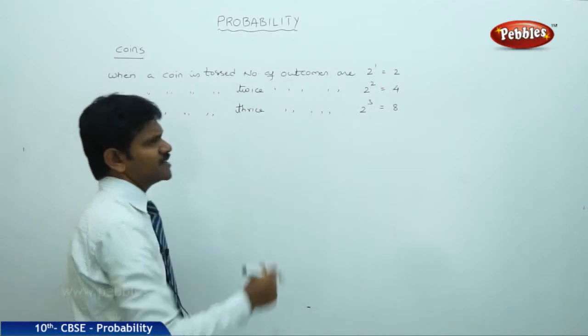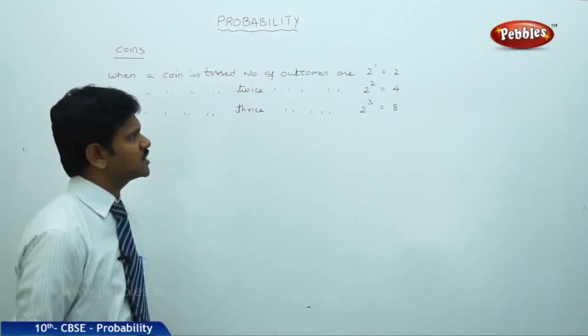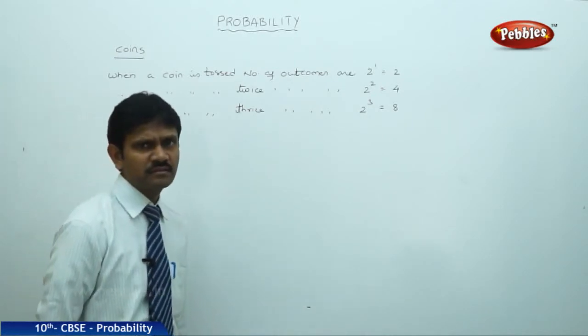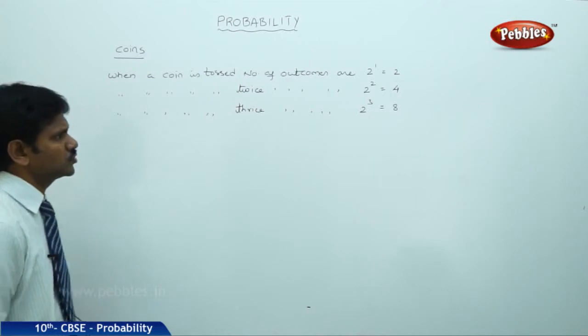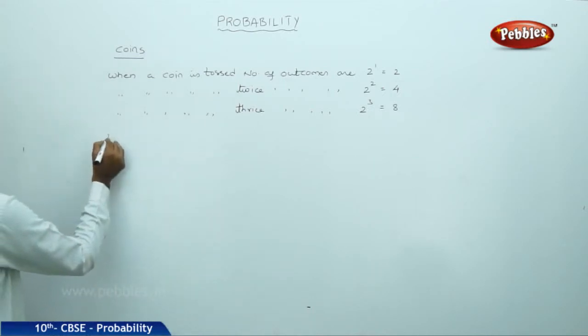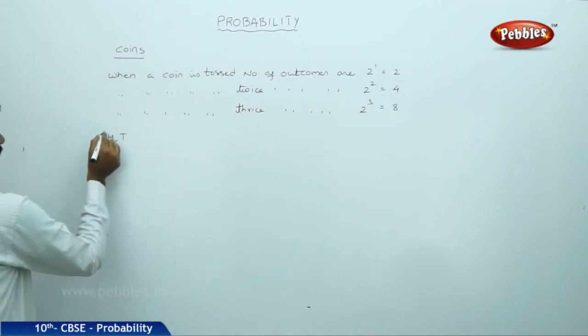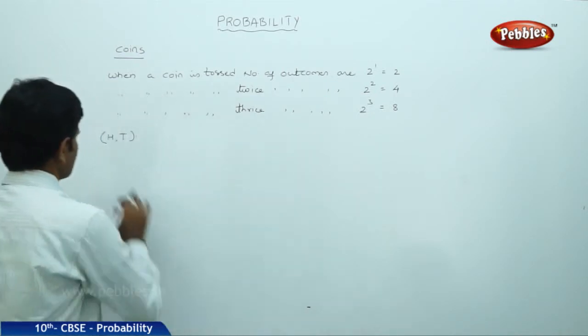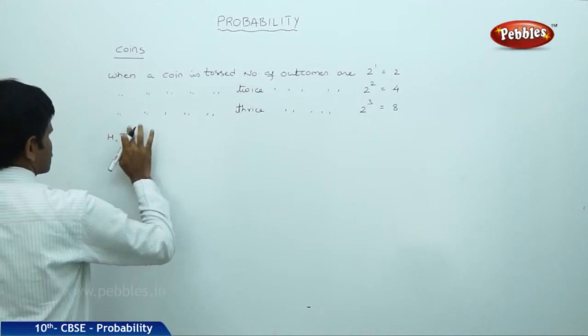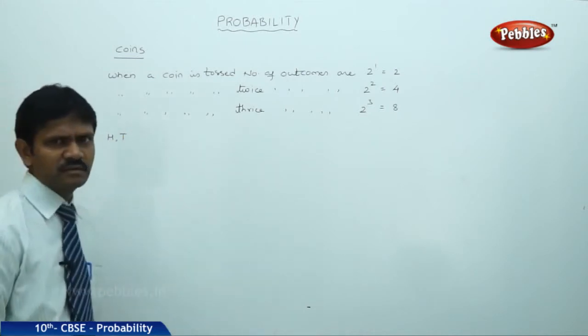Now let us discuss these cases in detail. Case 1: when a coin is tossed, the number of outcomes is 2 to the power 1, that is 2: head and tail. Here there is no need to place any brackets, only head and tail.